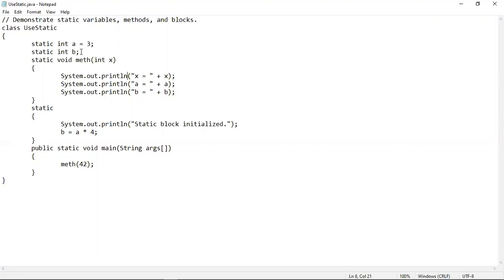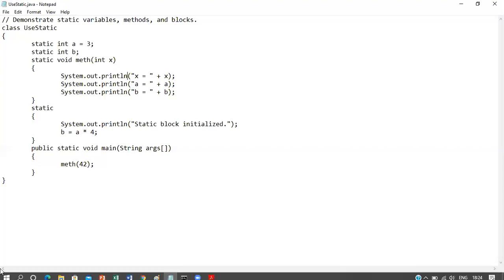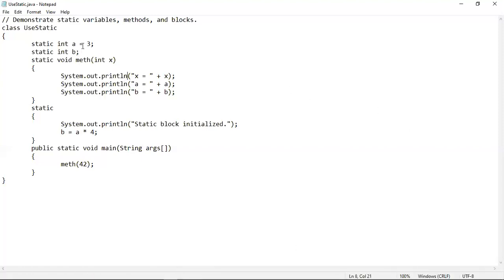After that, the static block will be executed. After that, the main method will be executed, which will call the static method in turn, and then this static method will be executed. So in this program, the sequence of execution is a bit different. It is not like the other programs that you have previously done, where all the programs execute from main. But here, the program execution will obviously start from the static variable declaration.